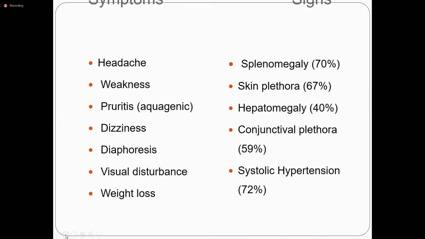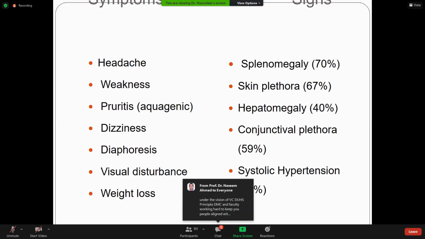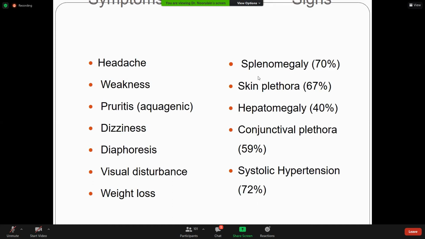What are the symptoms and signs? Most patients present with headache, weakness, dizziness, visual disturbances and weight loss. Signs include splenomegaly, skin plethora due to the increased red cell mass, hepatomegaly, and some patients present with conjunctival plethora, redness of the eyes, and systolic hypertension.